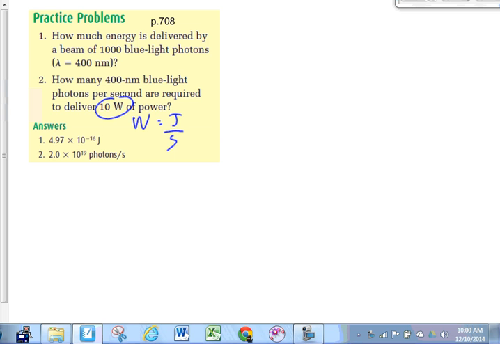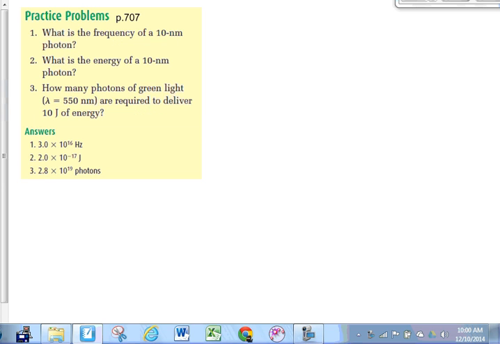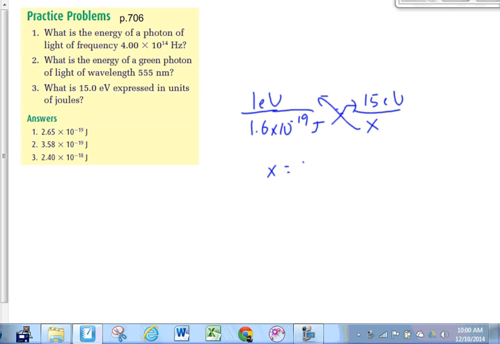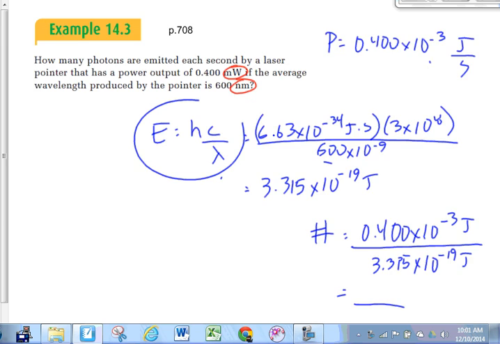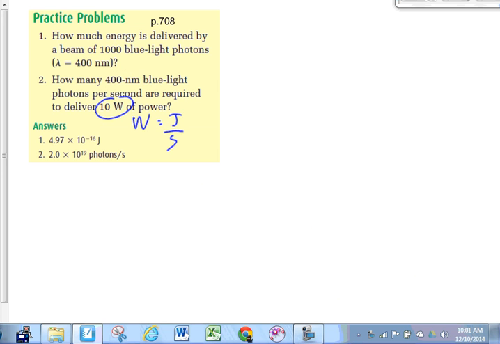All right, you can work on those questions now. Questions on page 708. We had the questions on page 707. And if you didn't finish the ones on 706, do those as well. Which ones do you want me to leave up on the board here? 708. So three sets of them. But I think you're going to agree that all 3 sets of these are going to go relatively quickly for you.